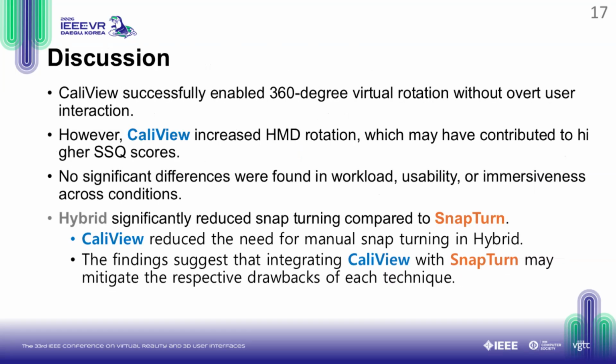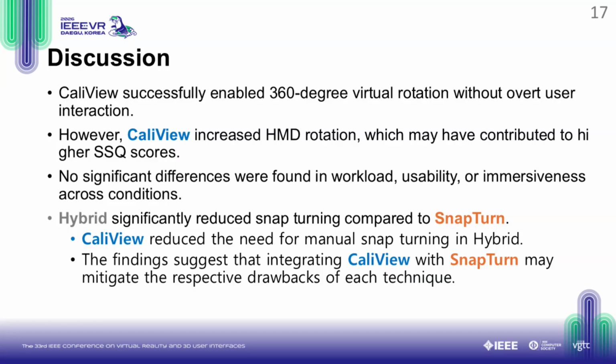So, what do these findings mean? CaliView successfully enabled 360-degree virtual rotation without overt user interaction. However, the increased HMD rotation likely contributed to the higher SSQ scores. This highlights an interesting trade-off. Snap turn requires manual input, which can lead to mental fatigue and breaks in immersion. CaliView removes manual input, but can introduce physical fatigue.